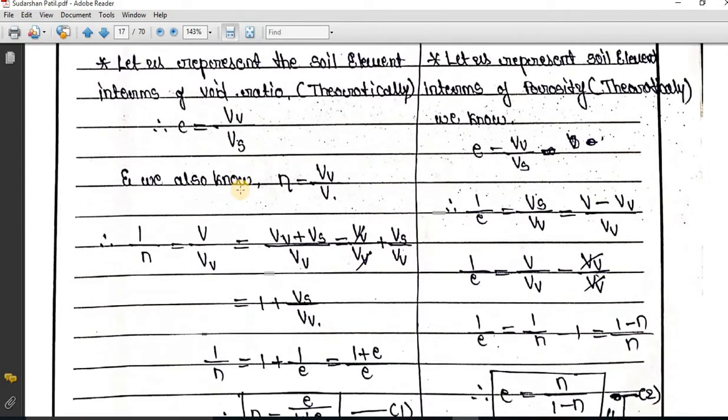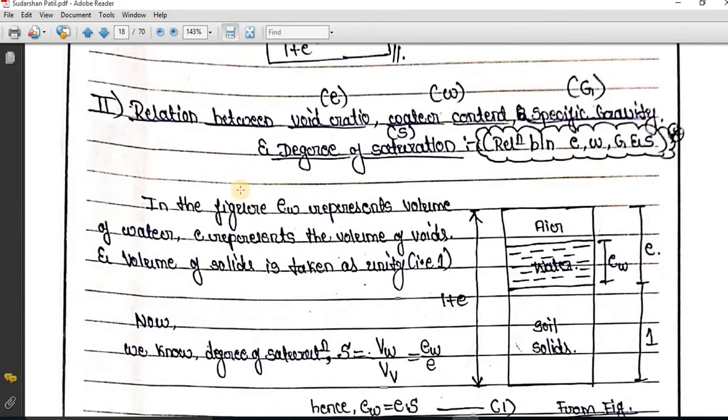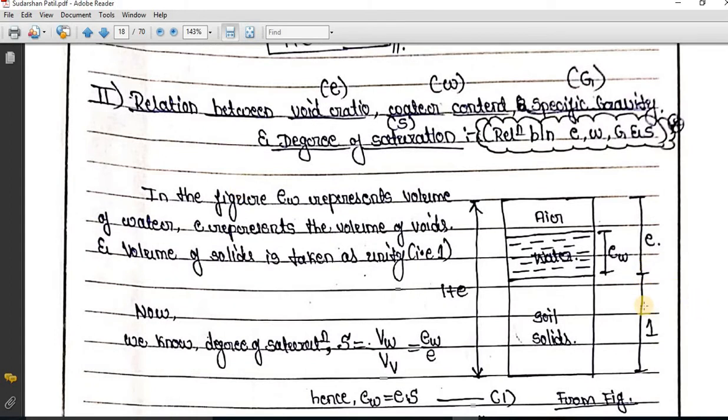So the remaining thing is volume of voids, which is equal to e. So the total will be 1 plus e. That's what I have written.